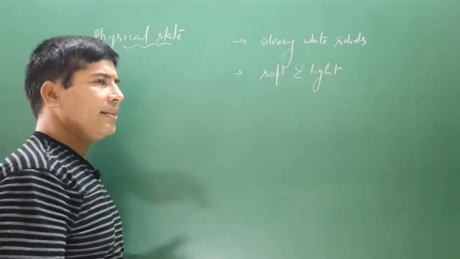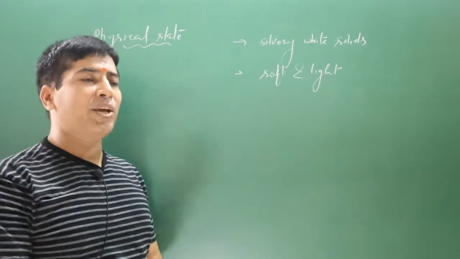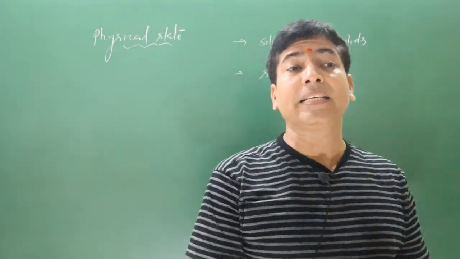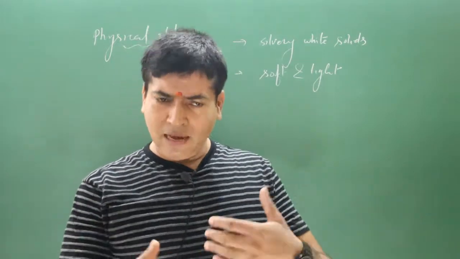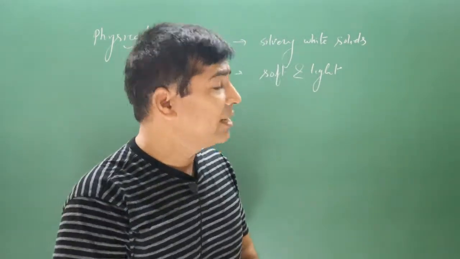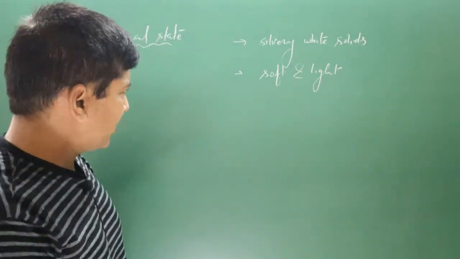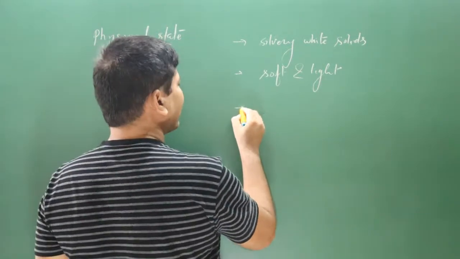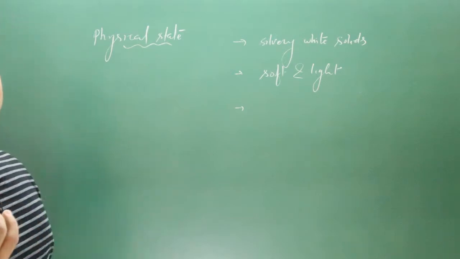As we have already learned, these alkali metals are highly reactive. Even in the presence of oxygen, they get easily oxidized, meaning they undergo chemical change, chemical reactions. Oxidation is a chemical reaction. So being highly reactive, when they are freshly cut, they get easily tarnished.